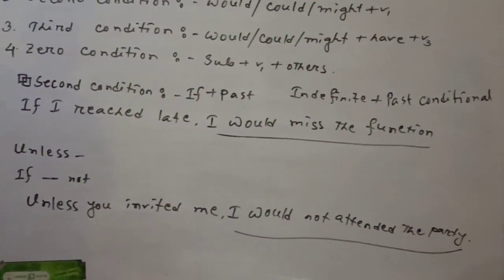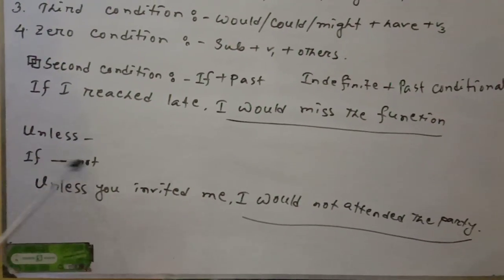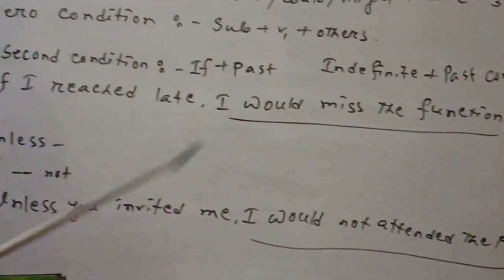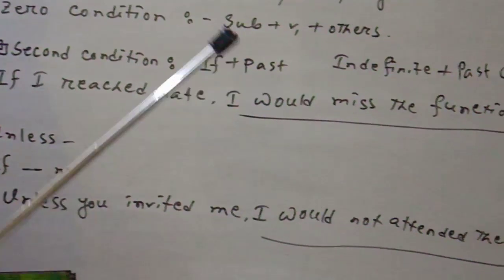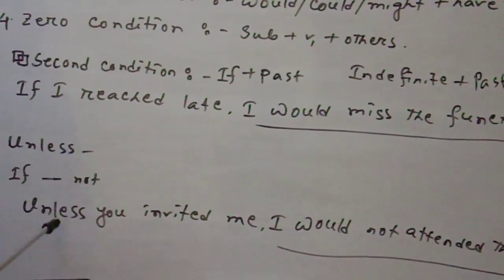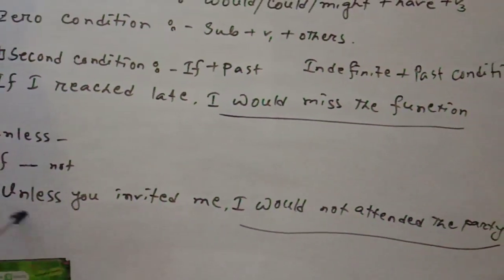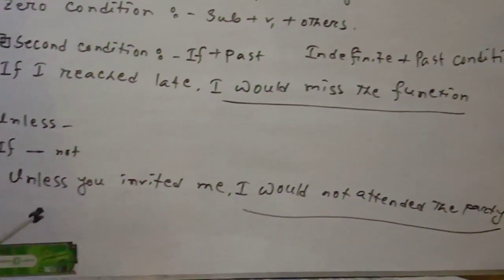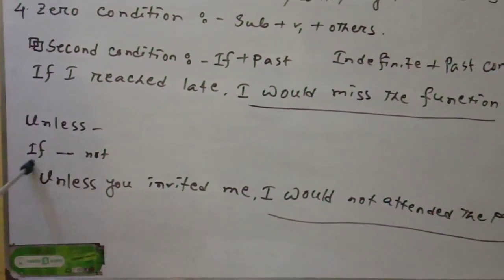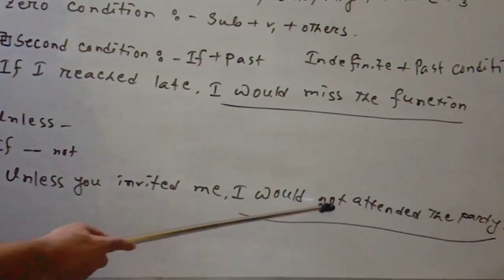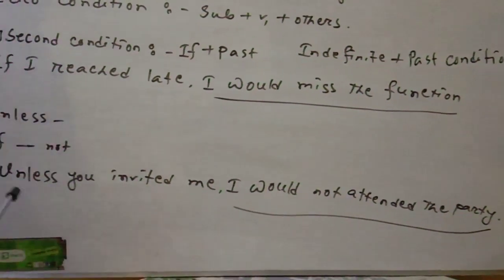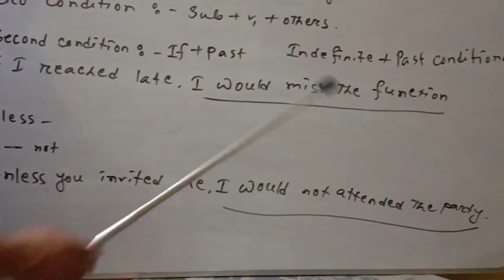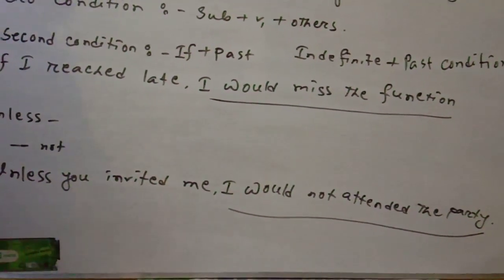In the same condition we also find unless or if plus not. You have to use the other part of the sentence, which may be negative or positive. For example, unless you invited me, I would not attend the party. Since unless contains a negative meaning, I also used not here. Unless you invited me, I would not attend the party.